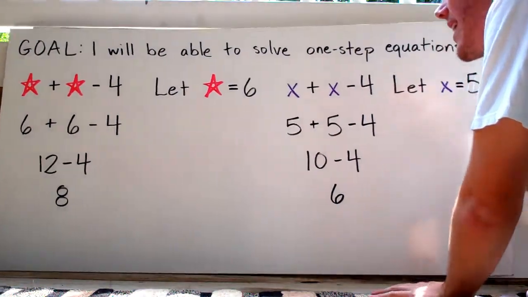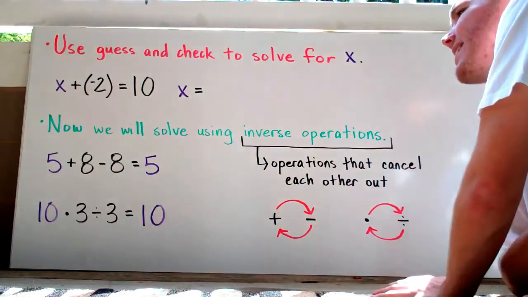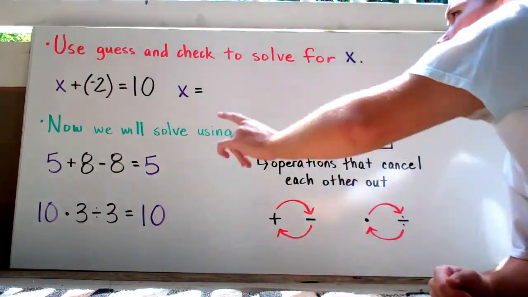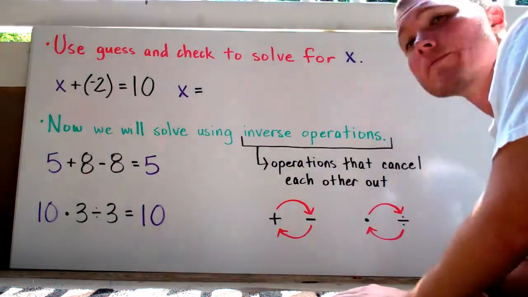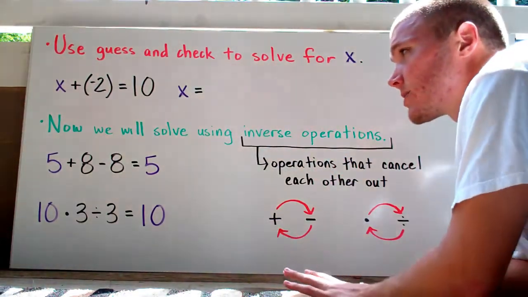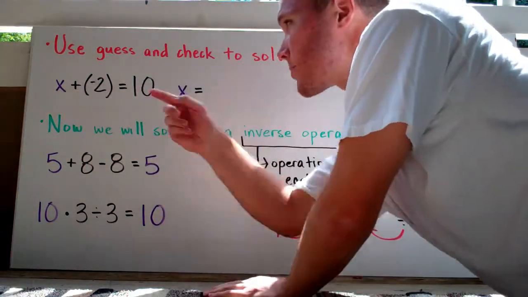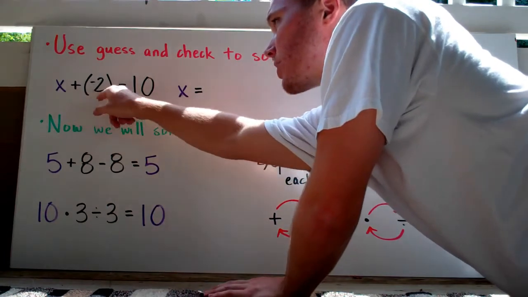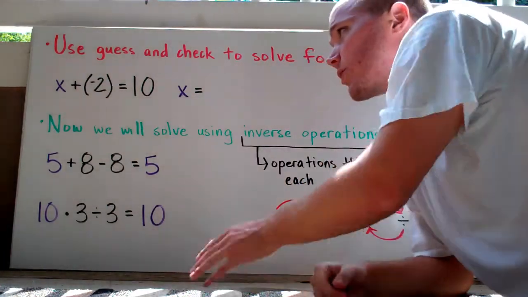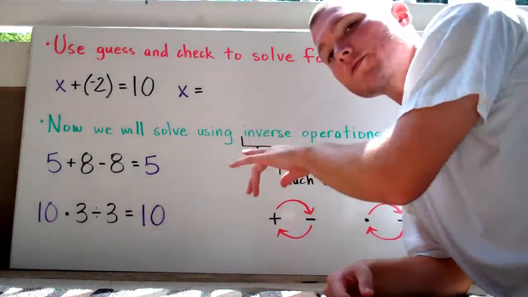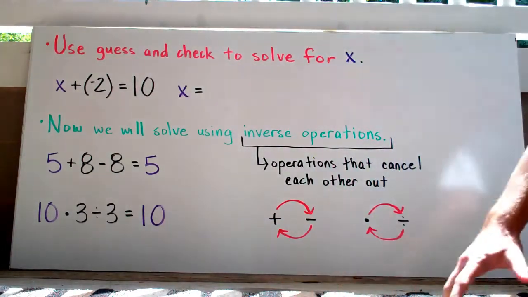Let's move this guy out of the way. Now, I want you to use guess and check to solve for X here. So pause the video real fast. See if you can figure out what X is going to equal. It's going to be some value. X plus negative 2 equals 10. So I want you to figure out what number plus negative 2 equals 10. Go ahead.